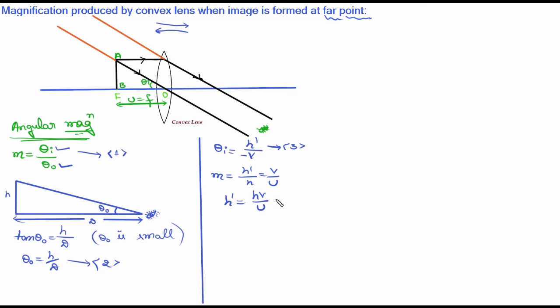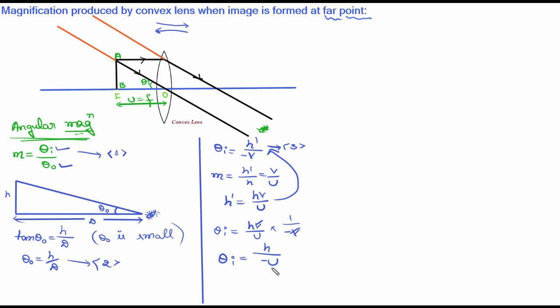Now substitute this h dash value in this equation, this will give you theta I is equal to h dash, that is hv by u, into 1 divided by minus v, which is already there in this equation. So v cancels. Theta I will be equal to h divided by minus u.